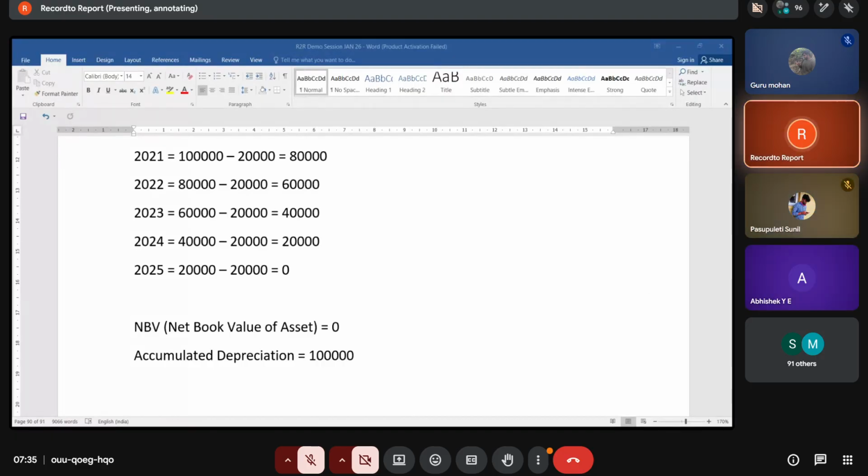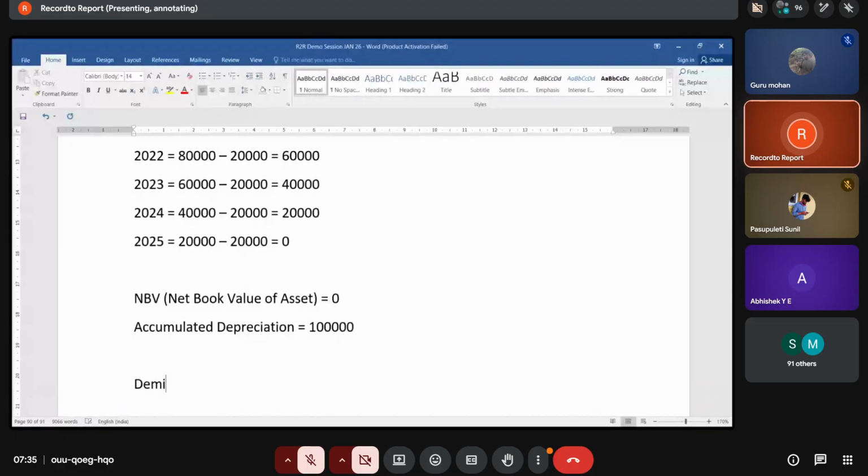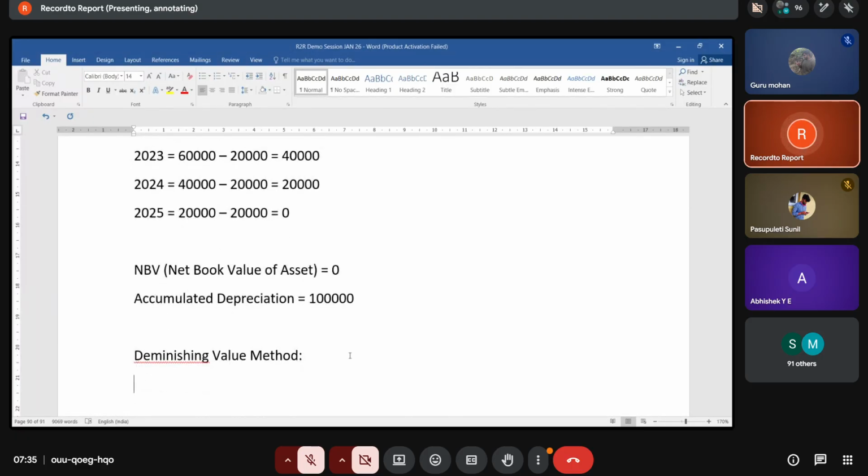So now the next method is diminishing value method. It is also called as DVM method. So what is meant by diminishing value method?